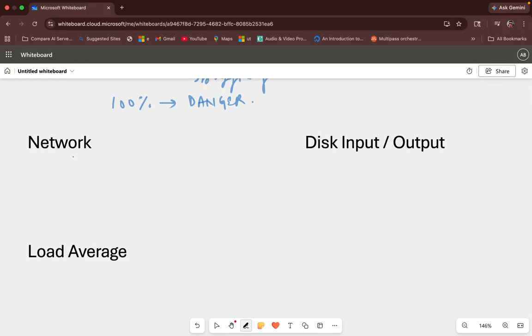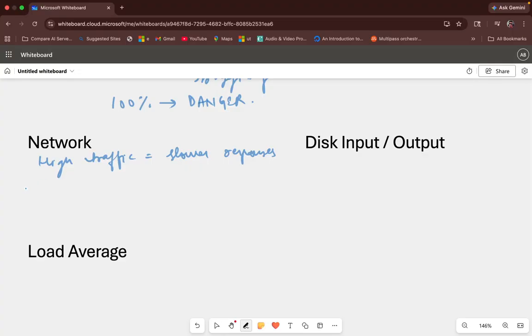Moving down, the third most important parameter is your network. For example, network, what does this mean? If there is high traffic, you are likely to have slower responses. So your server can't send data fast enough.